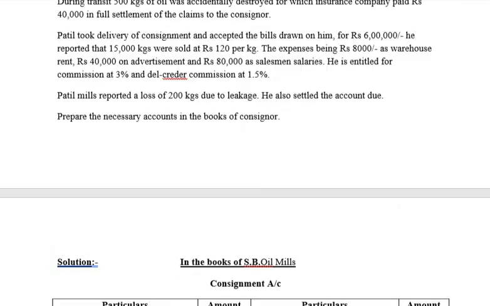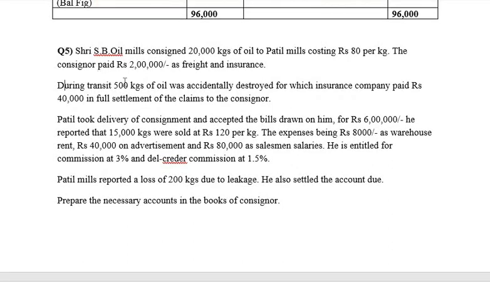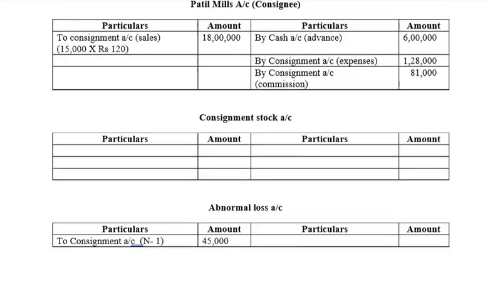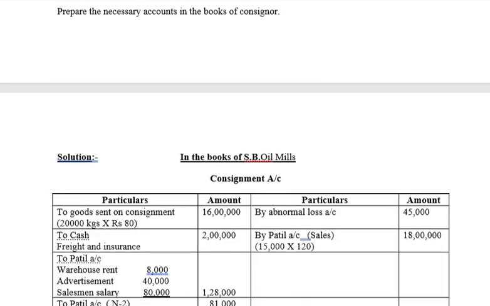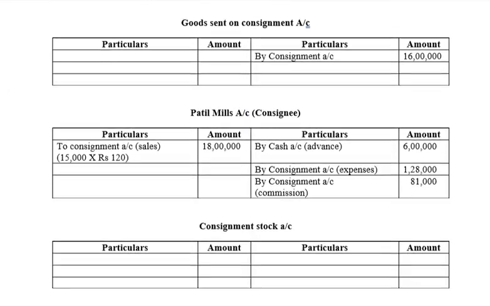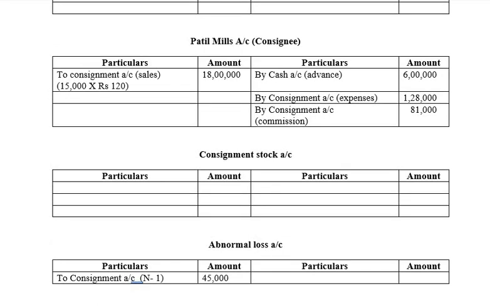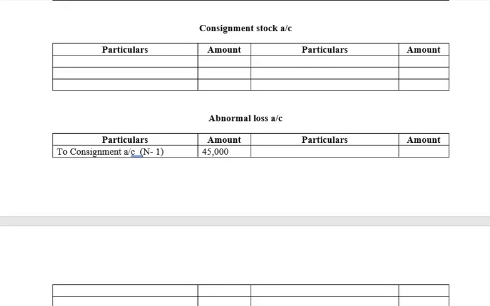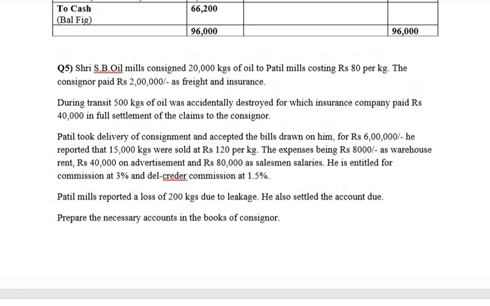But here in this question you have abnormal loss also. During transit 500 kgs were lost due to accident, and 40,000 were the claims that he received. So let's know as to how much is the actual amount of abnormal loss that has been incurred by him. To know this, we are preparing the abnormal loss account. So we are preparing altogether 5 accounts, that is consignment account, goods sent account, Patil Mills account, that is consignee's account, consignment stock account and abnormal loss account. Okay, so let's begin with the problem.